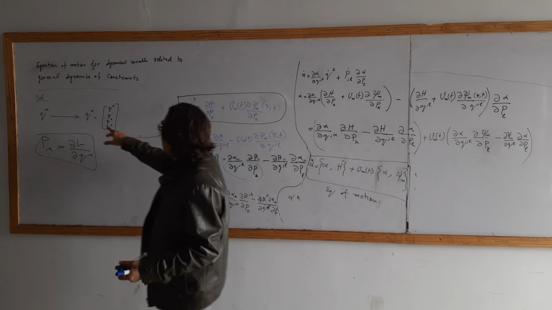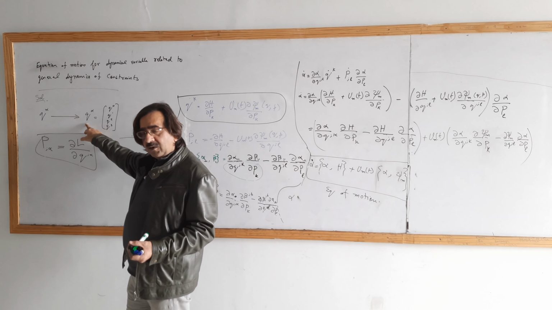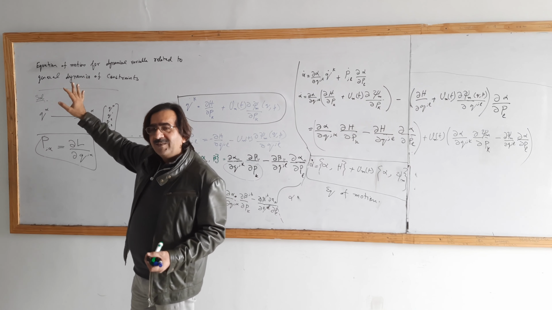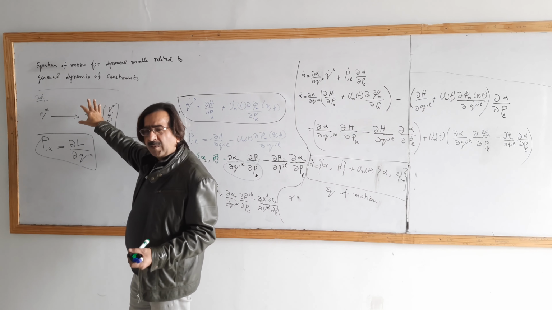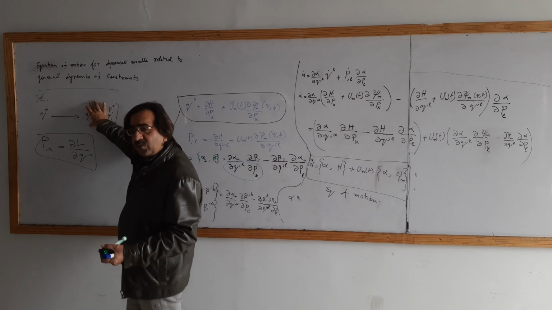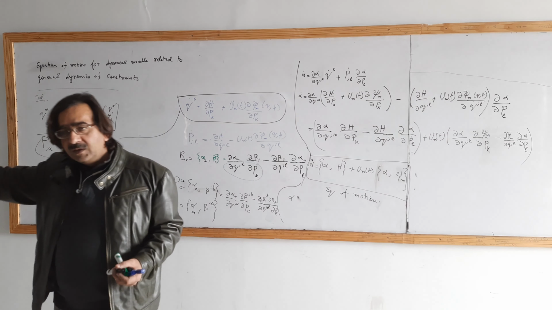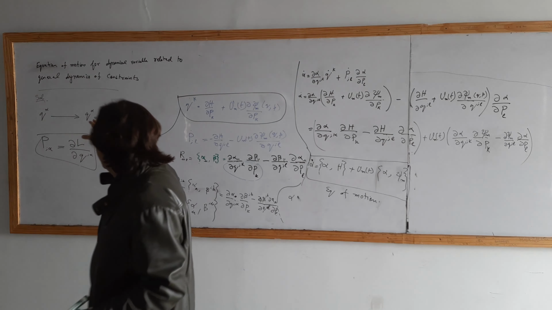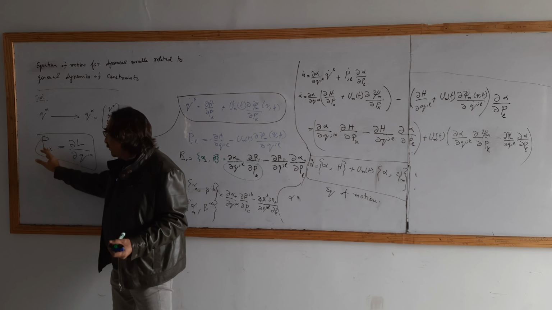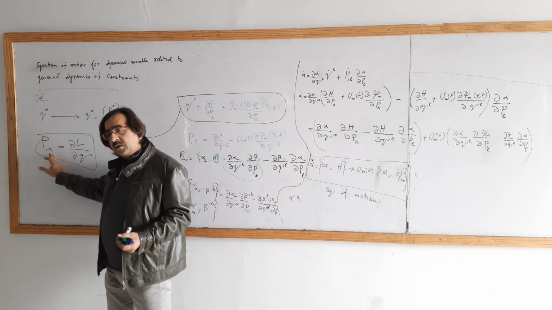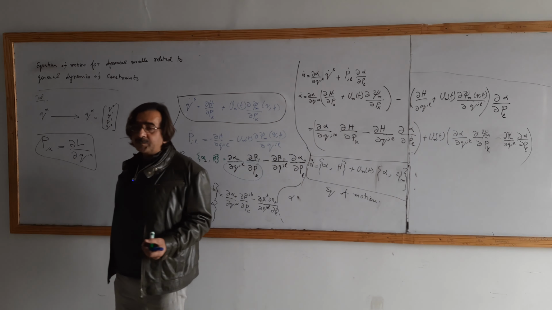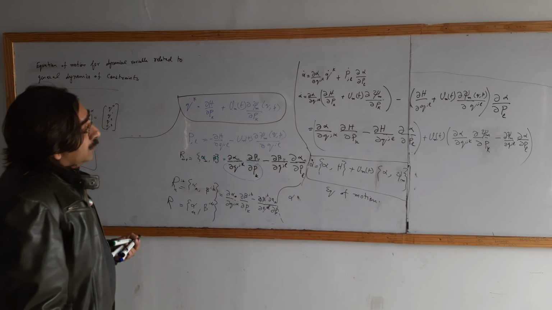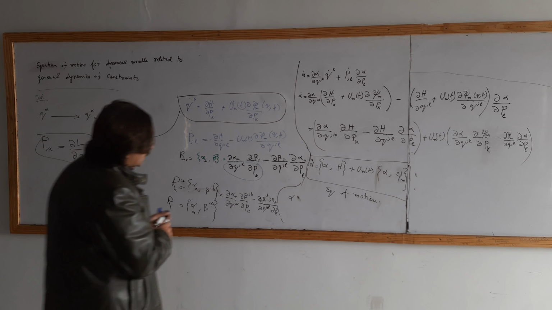Whenever you take the position, that must be a row index, and it must be contravariant. Conventionally, I think that is better: we take the position as a row index, and that will be contravariant, and momentum as covariant, and that will be a column. I think that is all about this.